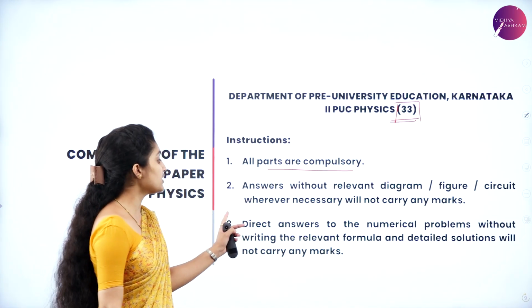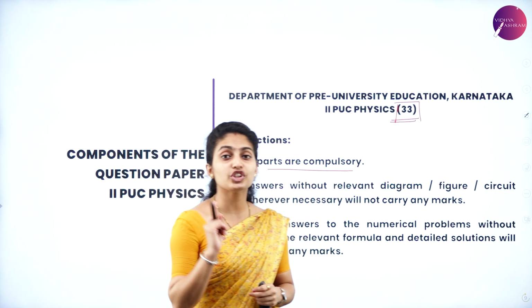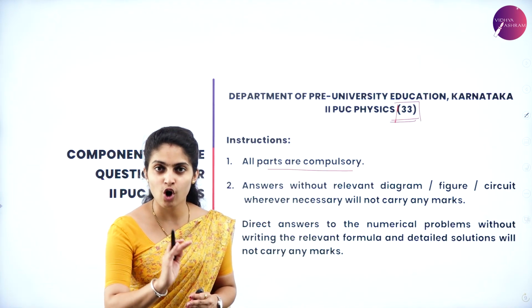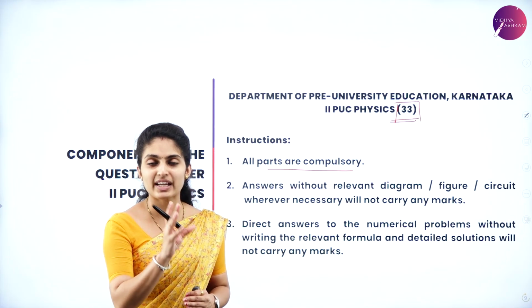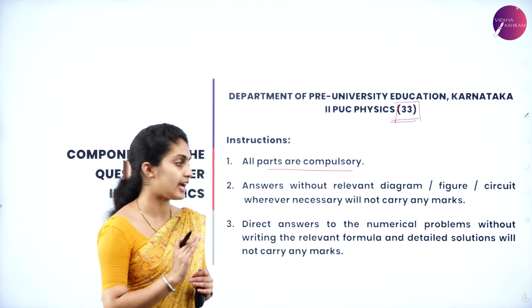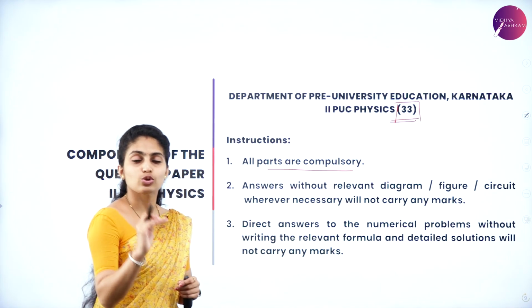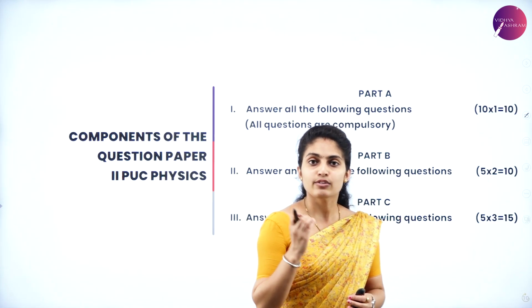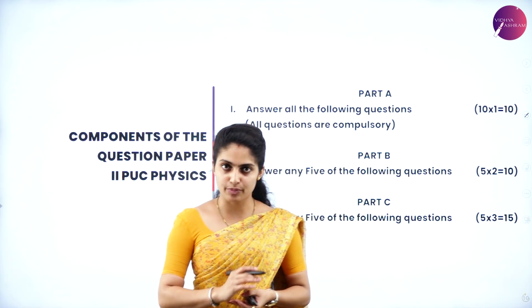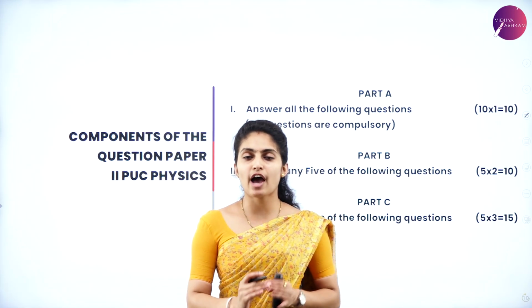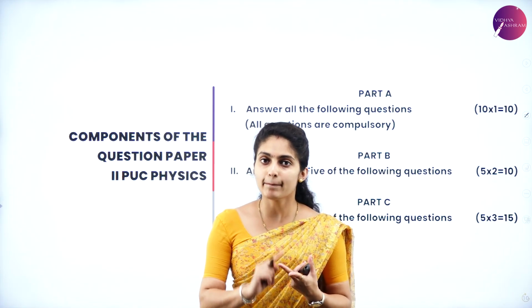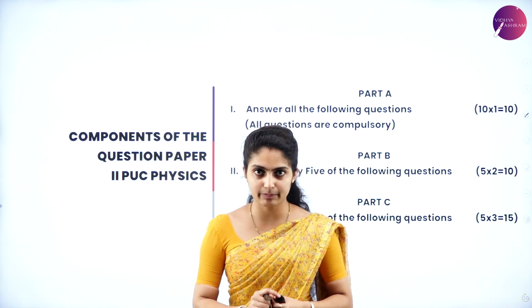The third instruction is that direct answers to numerical problems, without applying the formula or solving, will not carry any marks. Those are the 3 instructions for this subject. Going on to the question paper analysis, we have 4 parts: Part A, Part B, Part C, and Part D.